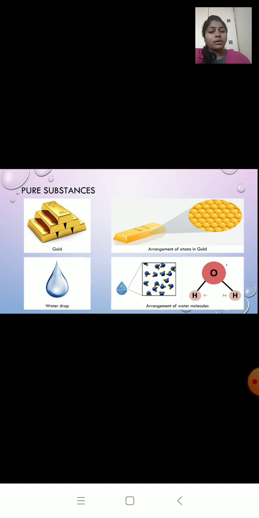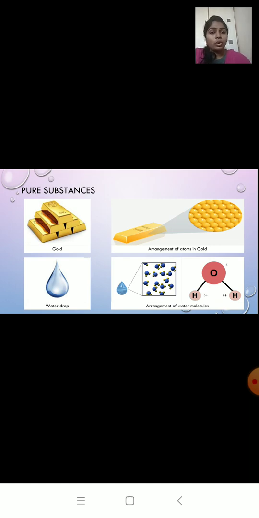So water is made up of only one particle, that is the water molecule, and it looks the same throughout. Molecule means what? Molecule means when two or more atoms are chemically bonded. In simple terms, when two or more atoms combine together, it forms a molecule.